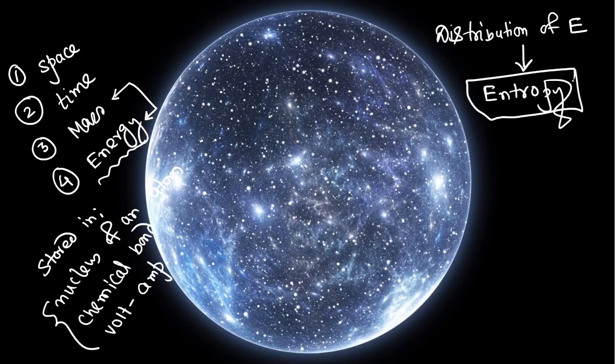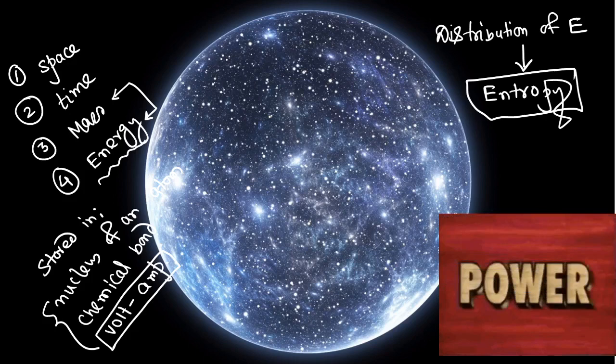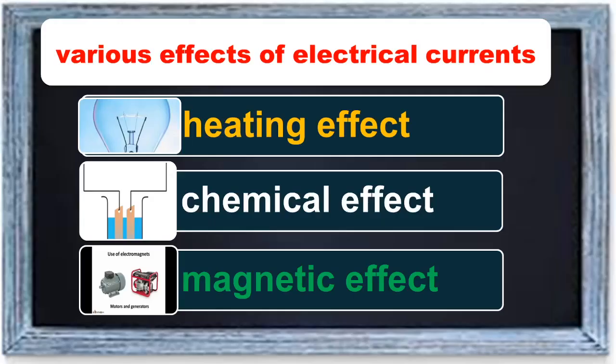Now today we will pay particular attention to the energy which is related with the voltage and ampere concept, and then slowly from that energy we will come to the topic of electrical power. Electrical current, when it passes through a wire, can show its energy in three distinct ways. First is the heating effect of electrical current, next is the chemical effect, and third is the magnetic effect.